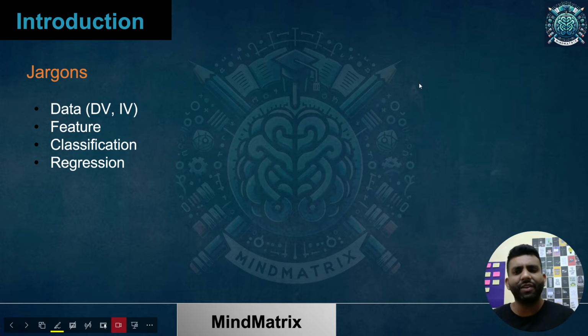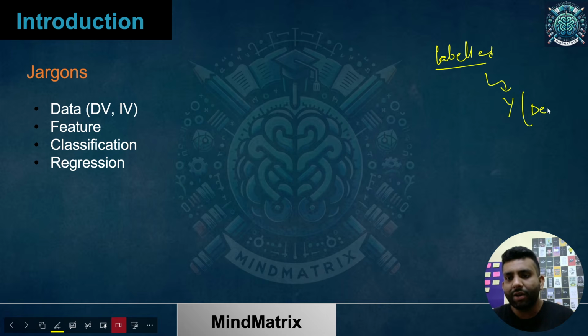So whenever we have data, mostly I'll be talking about labeled data, because most of the algorithms you generally see or implement would be supervised learning algorithms only. So you'll be having labeled data. So you'll always be having a target variable, which is also called the dependent variable. Target or dependent variable.